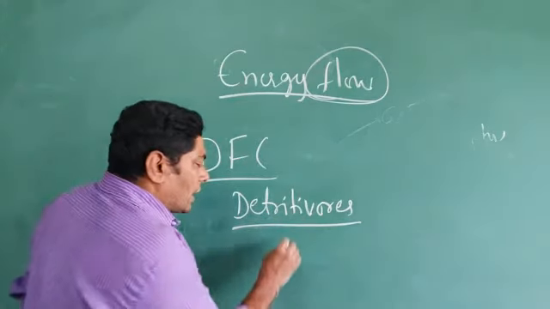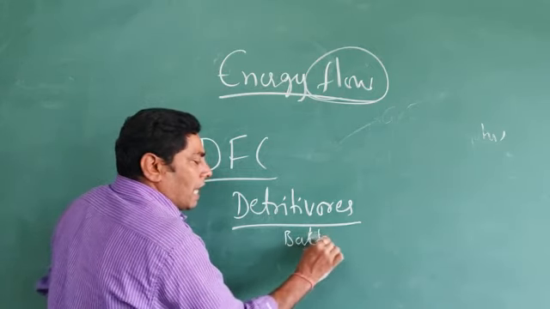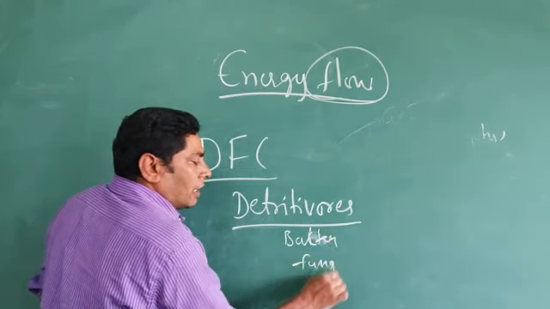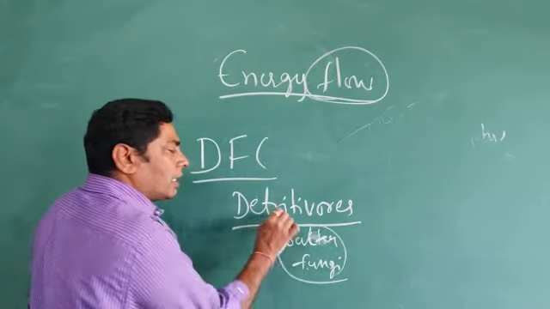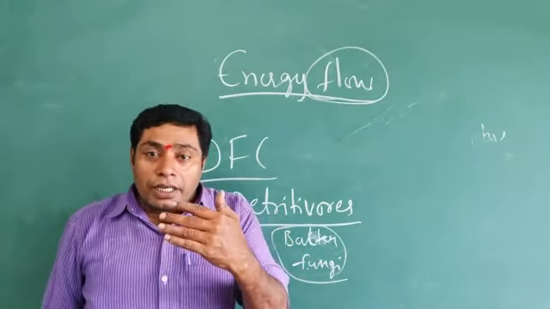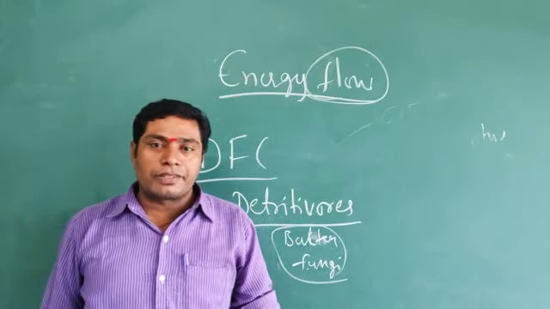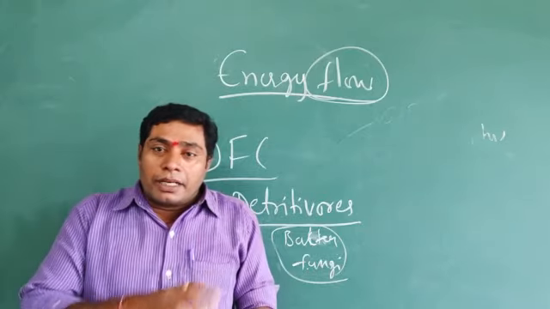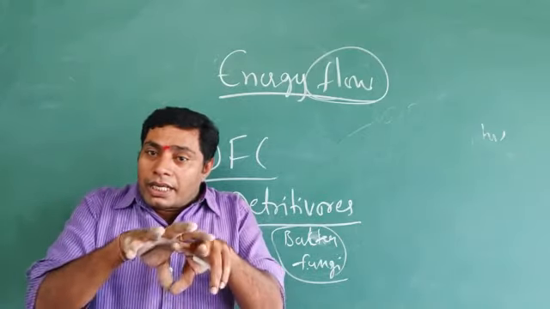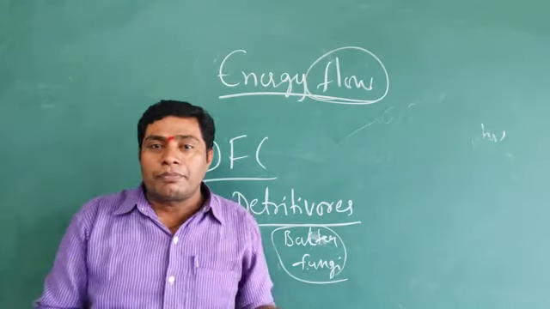Especially the detritivores are bacteria and fungi. They depend on the dead bodies of plants and animals, and the dead organisms can be destroyed by the detritivores.